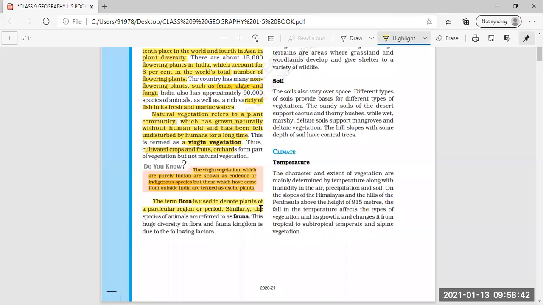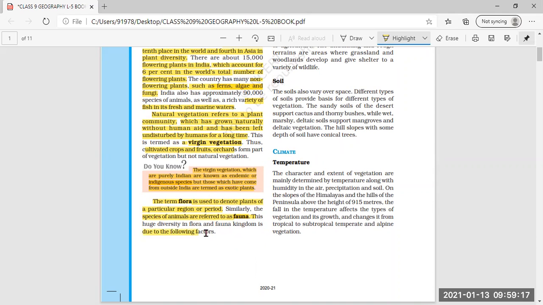Now, the term flora is used to denote plants of a particular region. Underline this, this can be the definition of flora. The term is used to denote the plants of a particular region or period. Similarly, the species of animals are referred to as fauna. So the plants of a particular region are flora, and the animal species found in a particular area are called fauna.